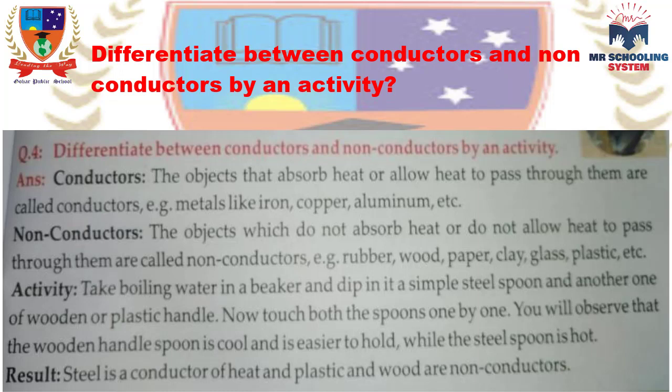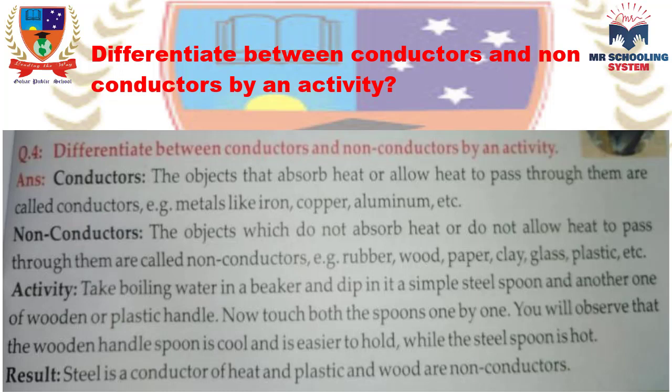Activity: take boiling water in a beaker and dip in it a simple steel spoon and another one with a wooden or plastic handle. Now touch both spoons one by one. You will observe that the wooden handle spoon is cool and easier to hold, while the steel spoon is hot. Result: steel is a conductor of heat and plastic and wood are non-conductors of heat.